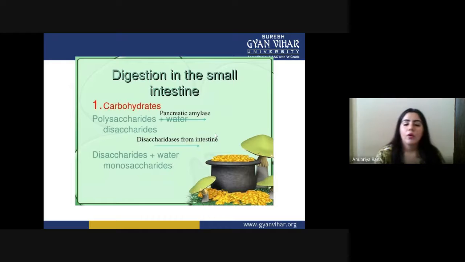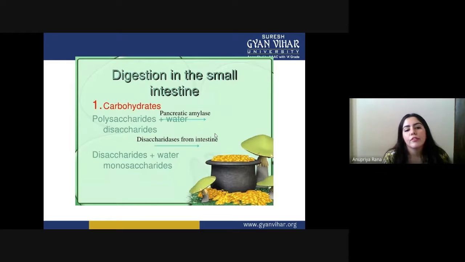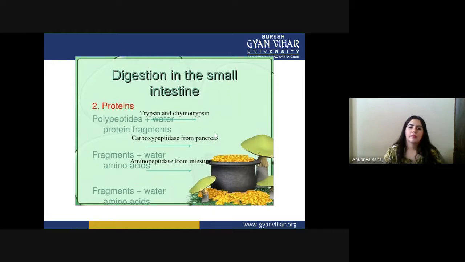Now, what kind of digestion happens inside the intestine? Very first, carbohydrates. The polysaccharides are converted into disaccharides by pancreatic amylase. Then the disaccharides, with the disaccharidase enzyme from the intestine plus water, are converted into monosaccharides. And after that, we can utilize them.